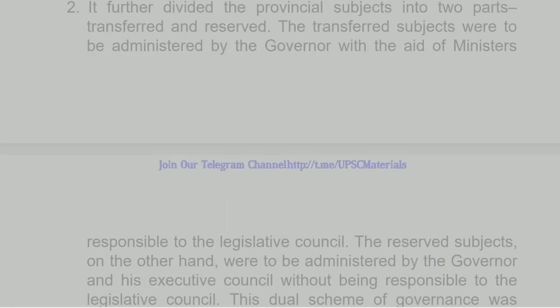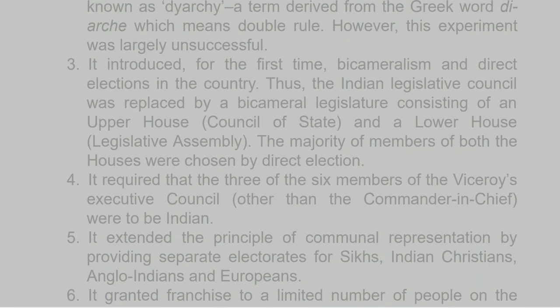2. It further divided the provincial subjects into two parts: transferred and reserved. The transferred subjects were to be administered by the governor with the aid of ministers responsible to the Legislative Council. The reserved subjects, on the other hand, were to be administered by the governor and his executive council without being responsible to the Legislative Council. This dual scheme of governance was known as diarchy, a term derived from the Greek word diarch which means double rule. However, this experiment was largely unsuccessful.